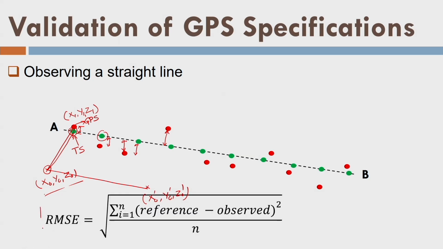Now you can use the RMSE calculation also, that is, one is reference and one is observed. So this is your observed, and the position of this by total station, which is, let's say, 3 mm accurate, becomes the reference. And if there are n number of points, then you use this formula to find the RMSE and check whether the claims made by the manufacturer are true or not. And then you can find out whether these accuracy figures are fulfilling whatever accuracy requirements you have or not.